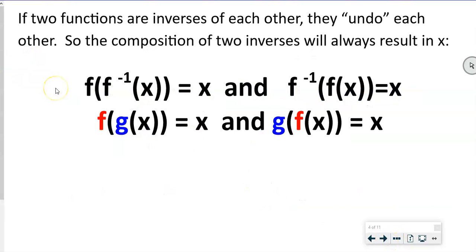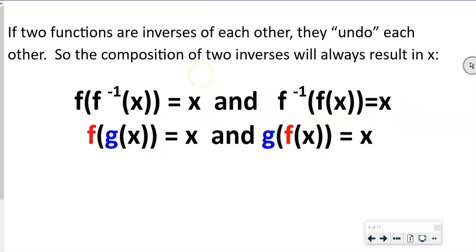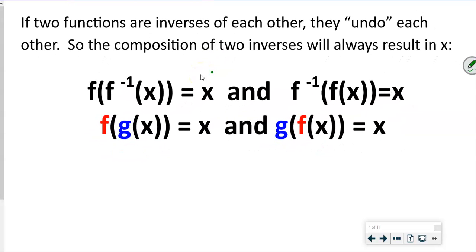All right. So if two functions are inverses of each other, they undo each other. Okay. So the composition of two inverses will always result in an x. If you get an x right here, when we put the inverse function in the function, in both ways, then that's when we know that the functions are inverses of each other. So this is what we call a composition, right?